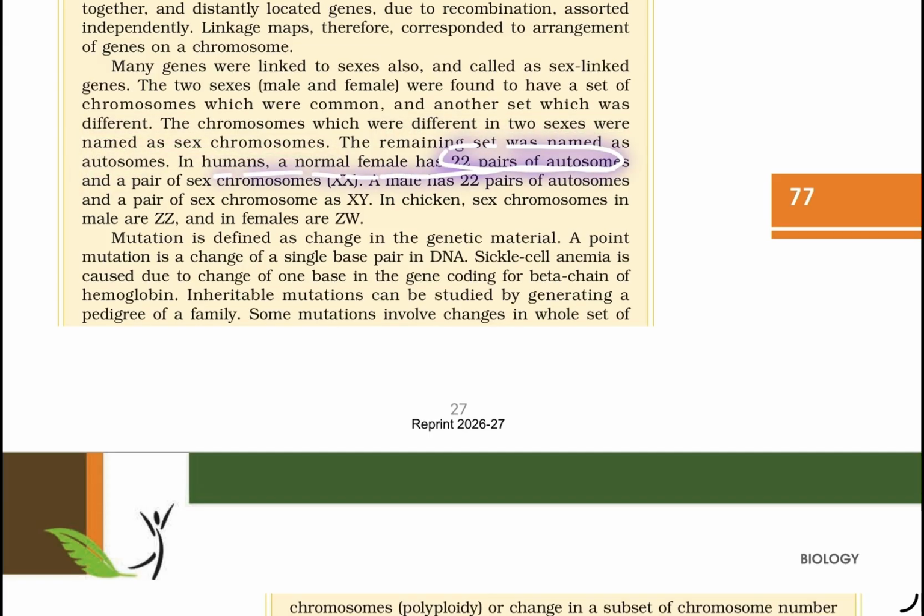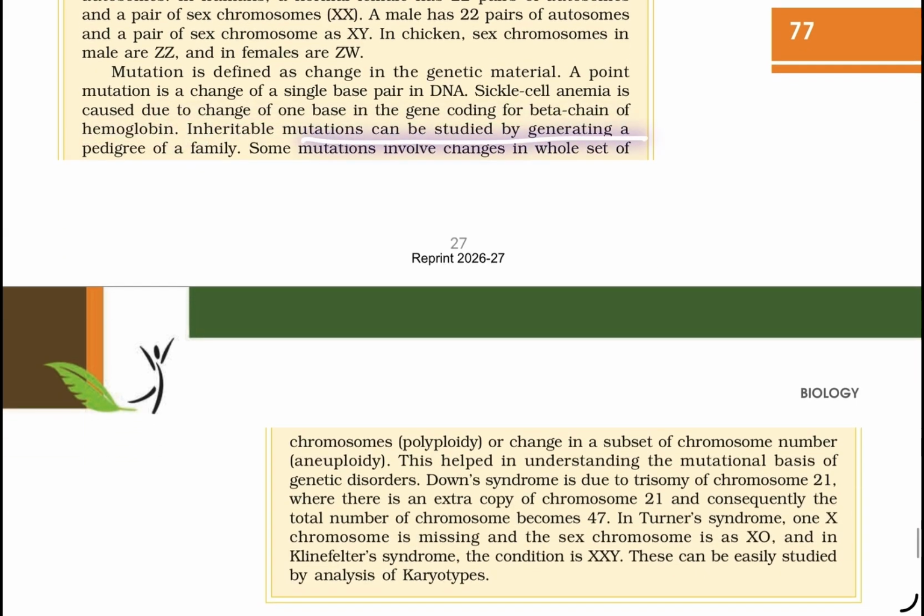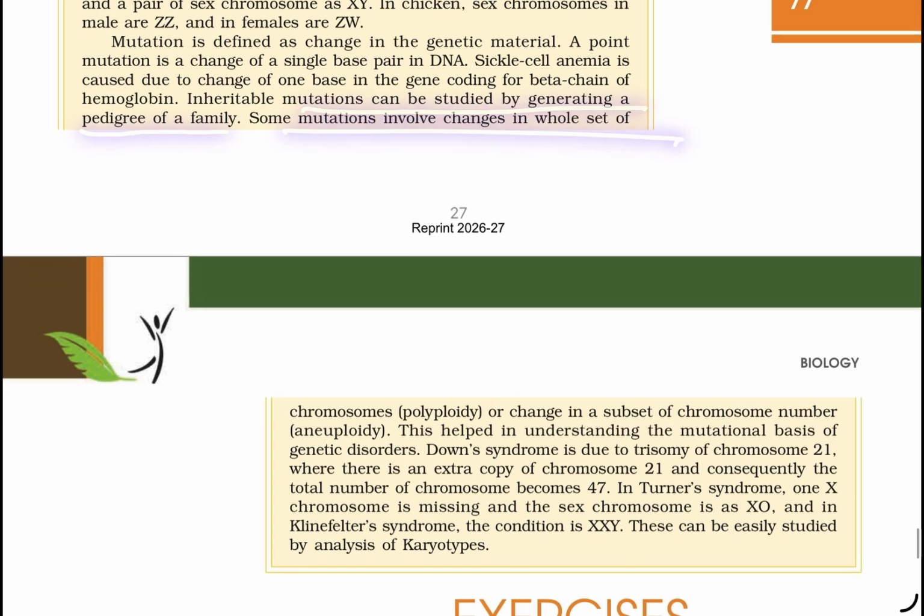In humans, a normal female has 22 pairs of autosomes and a pair of sex chromosomes, XX. A male has 22 pairs of autosomes and a pair of sex chromosomes, XY. In the chicken, the sex chromosomes in males are ZZ, and in females ZW. A mutation is defined as a change in the genetic material. A point mutation is a change in a single base pair in the DNA. Sickle cell anemia is caused due to a change in one of the bases in the gene coding for the beta chain of hemoglobin. Inheritance of mutations can be studied by generating a pedigree of a family.